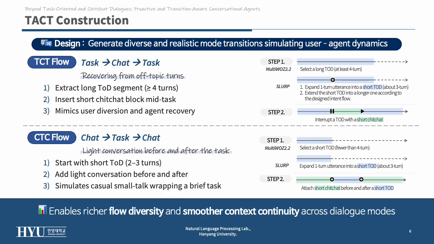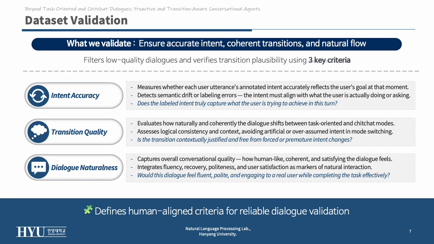To ensure quality, we validated every dialogue using 3 human-aligned criteria: intent accuracy, transition quality, and dialogue naturalness. These check whether the annotated intent truly matches the user's goal, whether transitions are logically consistent, and whether the conversation feels fluent and natural overall. In short, we didn't just generate dialogues, we verified that each transition makes sense to a real user.